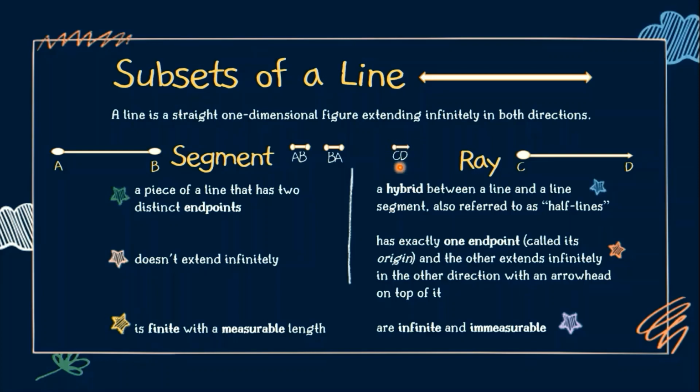We can also name it as DC, but we have to be mindful of the origin. Ang origin natin dito ay indicated na C. Therefore, dapat yung endpoint nito ng ating symbol ay C. Paturo siya sa kaliwa dahil yung D ay yung point natin na pwedeng i-extend with an arrowhead. Compared to a segment na pwede siyang pagpalitin, interchangeable siya, and it doesn't matter kung ano magiging position nila. For a ray, we have to be mindful. Dapat alam natin yung kanyang origin.